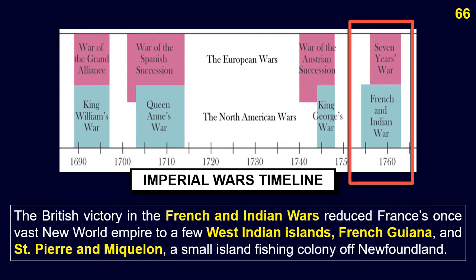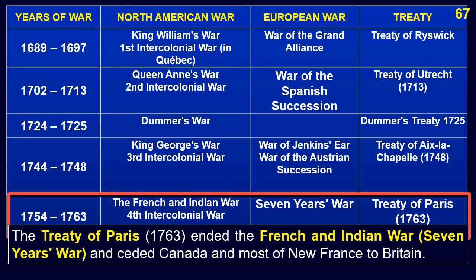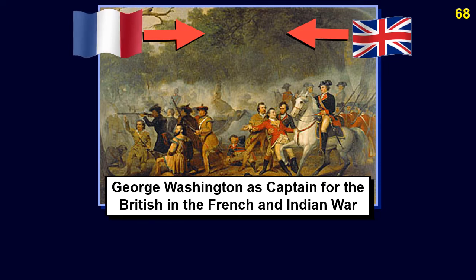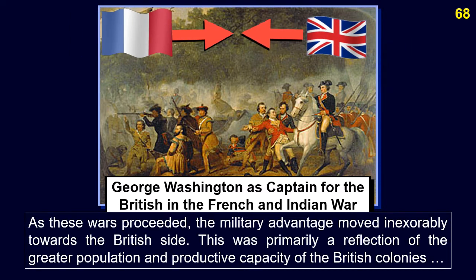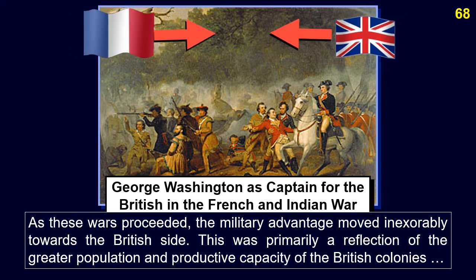The British victory in the French and Indian Wars reduced France's once vast New World empire to a few West Indian islands, French Guiana, and St. Pierre and Miquelon, a small island fishing colony off Newfoundland. The Treaty of Paris, 1763, ended the French and Indian War, 7 Years' War, and ceded Canada and most of New France to Britain. As these wars proceeded, the military advantage moved inexorably towards the British side.